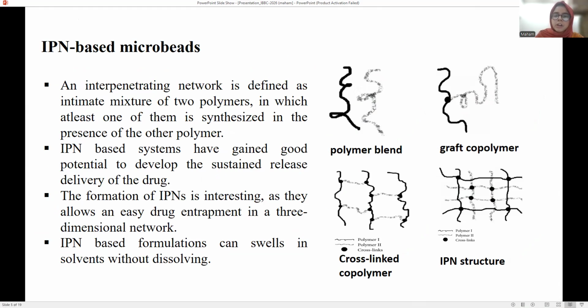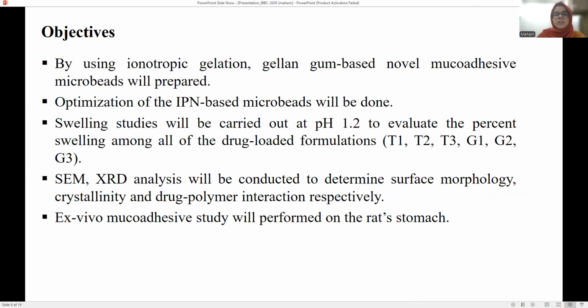of another polymer. You can see from the first image that these are two polymers. Second is the grafting of the copolymer, and the third image shows that a cross-linker is added that cross-links both of these polymers. The fourth image shows the IPN-based structure. The formation of an IPN-based network is interesting as it allows easy drug interaction in a three-dimensional way. They can swell in solvents without getting dissolved.